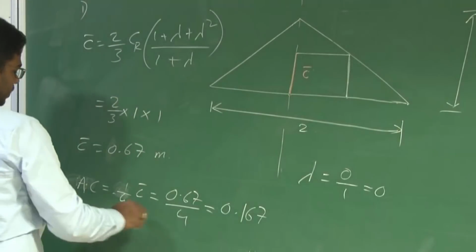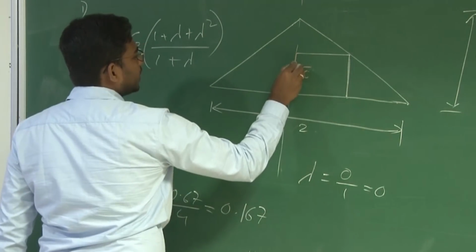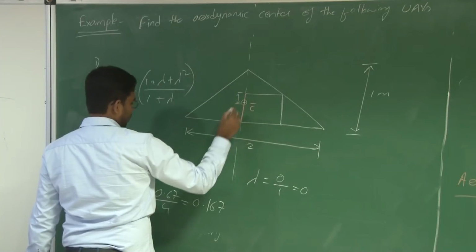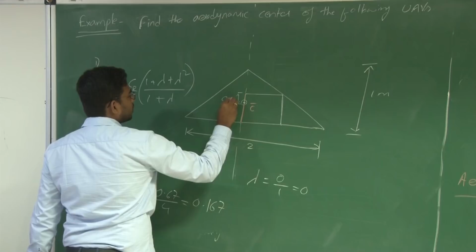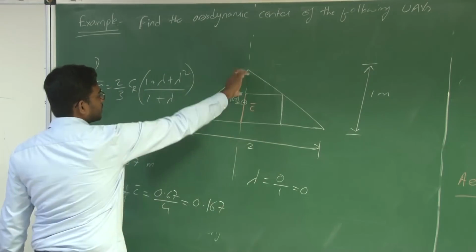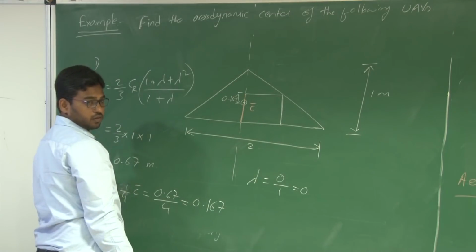So this aerodynamic center that we got is with respect to the leading edge of C bar, located at a distance of 0.167 meters. And what is this distance? CR minus C bar.